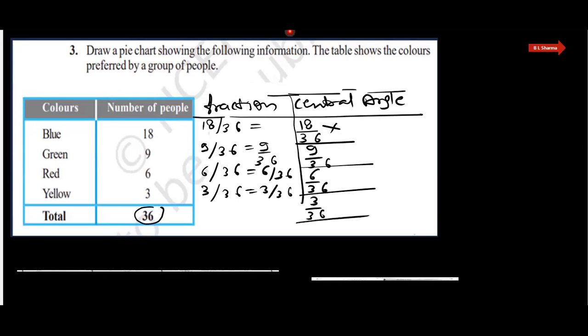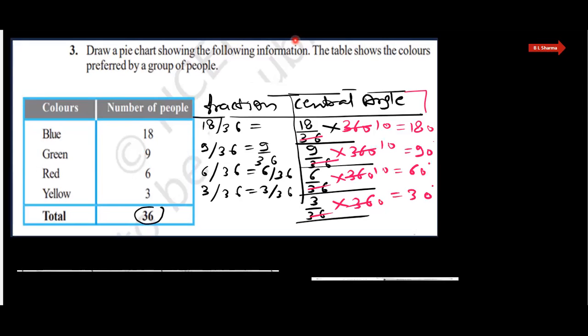What do we do for the central angle? We multiply each fraction by 360. So multiply this by 360, multiply this by 360, multiply this by 360. Now this can be easily calculated. 36 tens are 360, so that is 180 degree. That is 90 degree. That is 60 degree, and that is 3 tens are 30 degree.